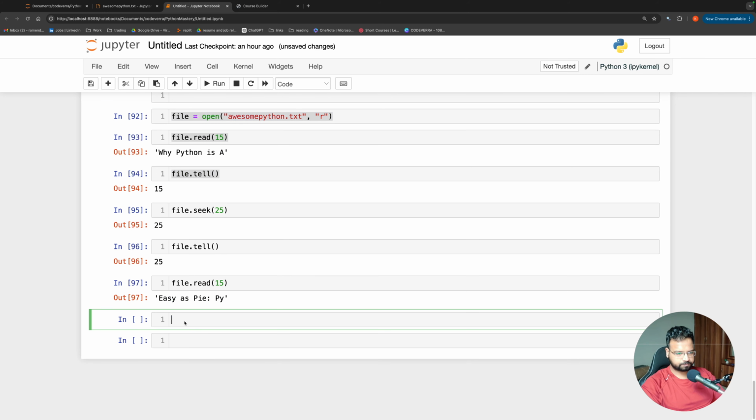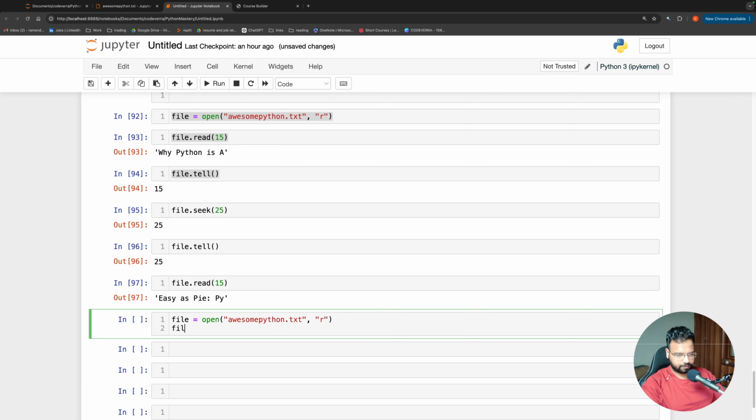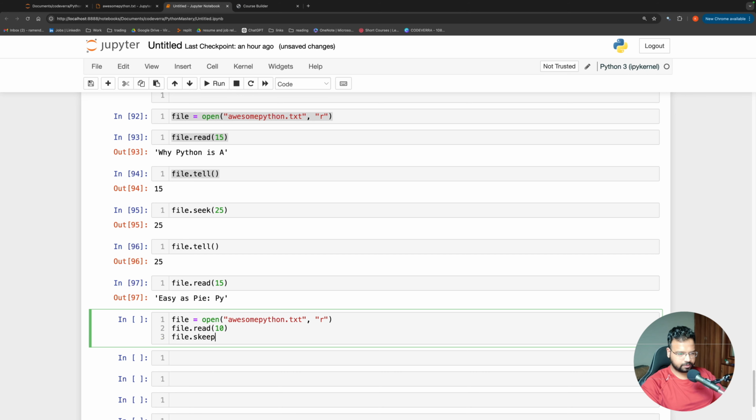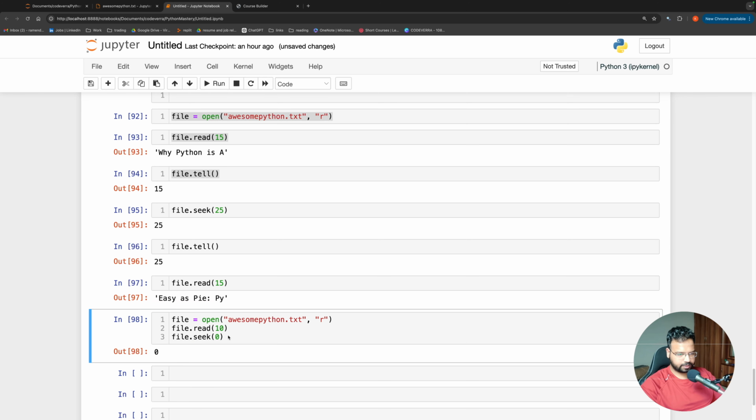If I take this and say file dot read 10, and then do file dot seek 0. Now every time I read 10 characters, my cursor is at the 10th position. If I read it again, it is supposed to start from the 10th character, but I am taking it back to 0. So it will read 10 characters, go back to 0, again read 10 characters, go back to 0. It will constantly keep reading the first 10 characters. Let us see. I'll have to print this, sorry.